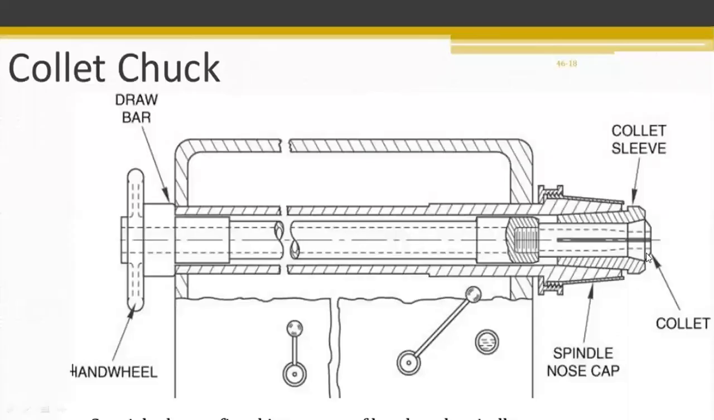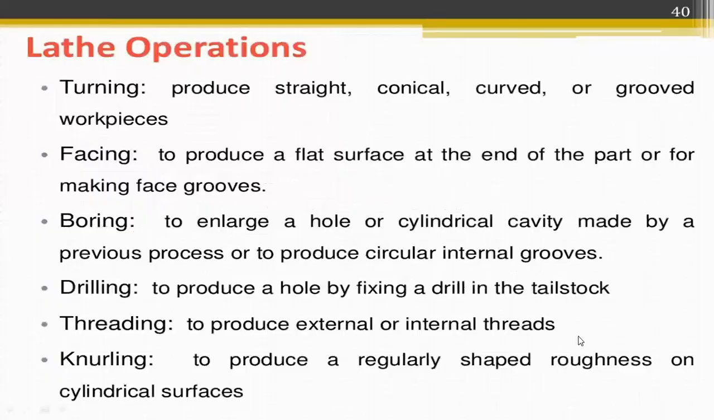This is a diagram of a collet chuck. A collet chuck consists of a collet sleeve for holding the collet. The collet sleeve will be available, along with a spindle and a nose cap.